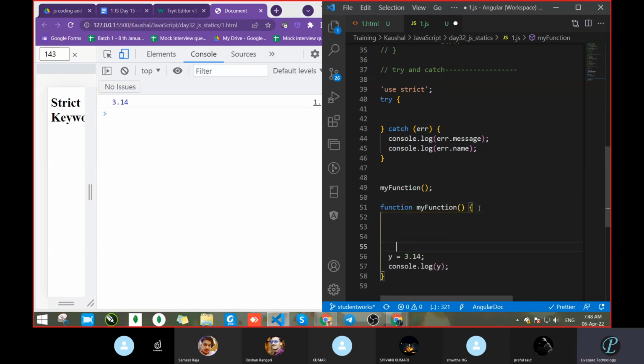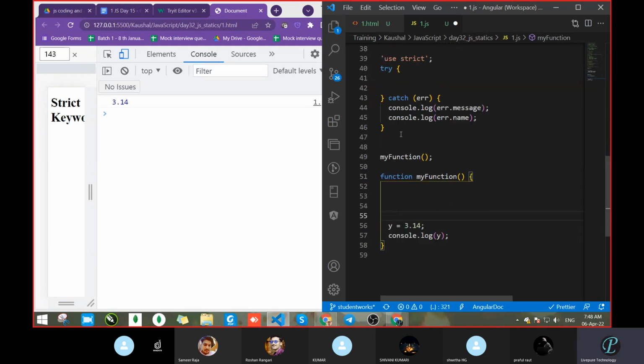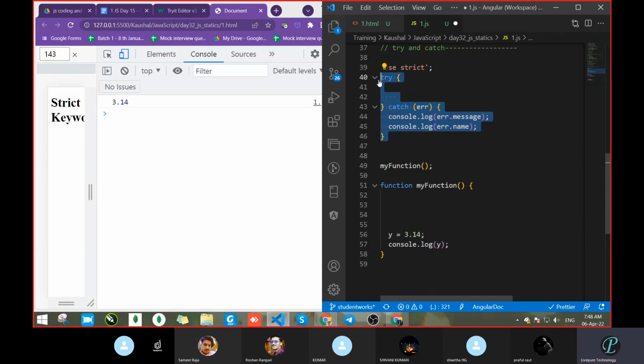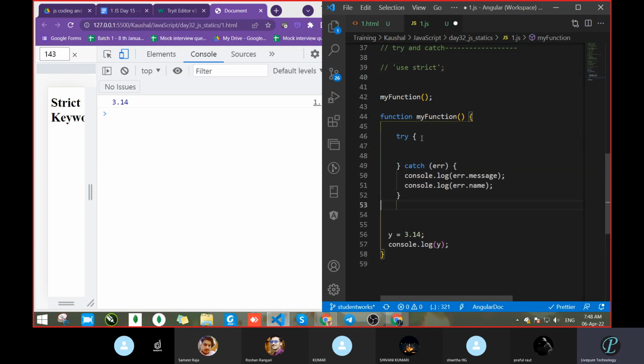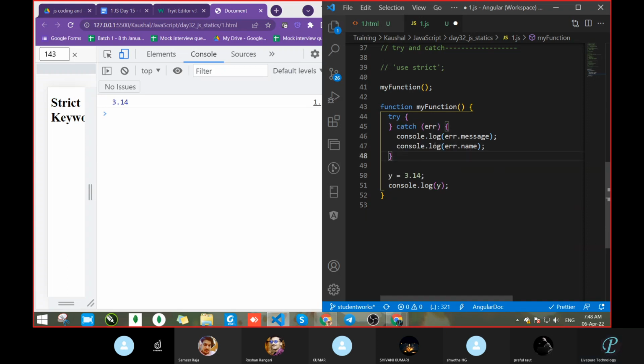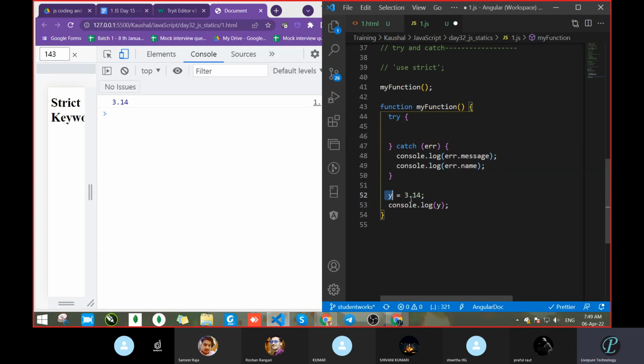First take the try and catch and paste inside this. Let it be strict, not an issue. Later we will see, we have already seen that. Now we are practicing try and catch. So what did we write? We had written the complete try and catch sample here, and after that the code should be executed inside the try logic. So cut this line and paste it inside the try.